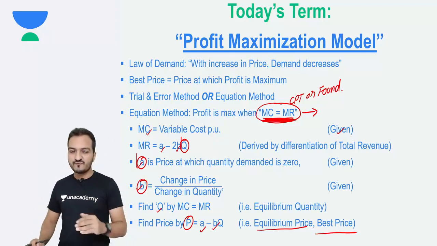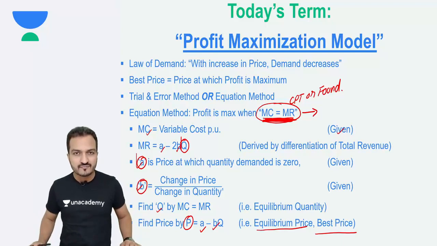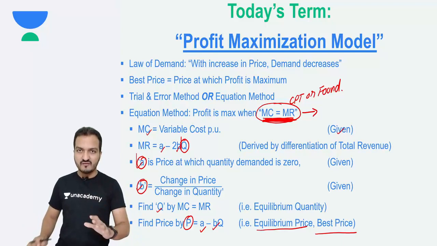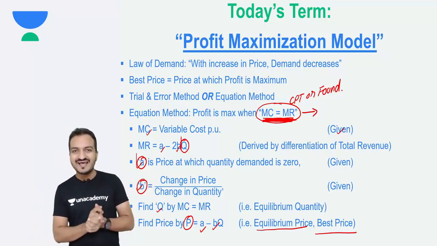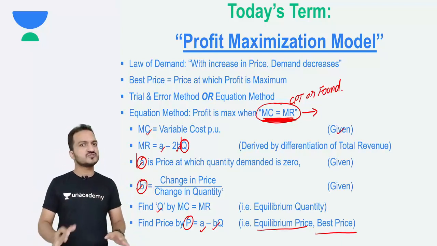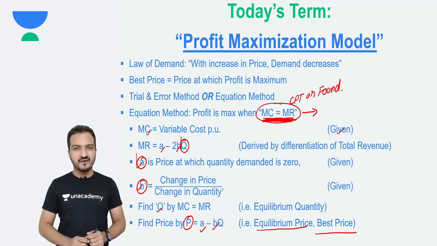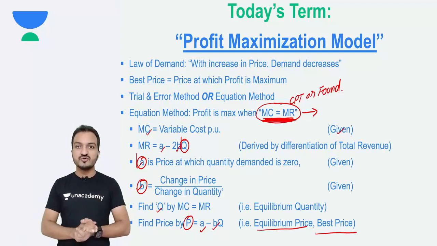That proof also I cannot cover right now. You need to see my regular lectures for that. But anyways, this short explanation will help you directly solve many questions of ICAI pertaining to profit maximization. I hope that was quite useful for you.